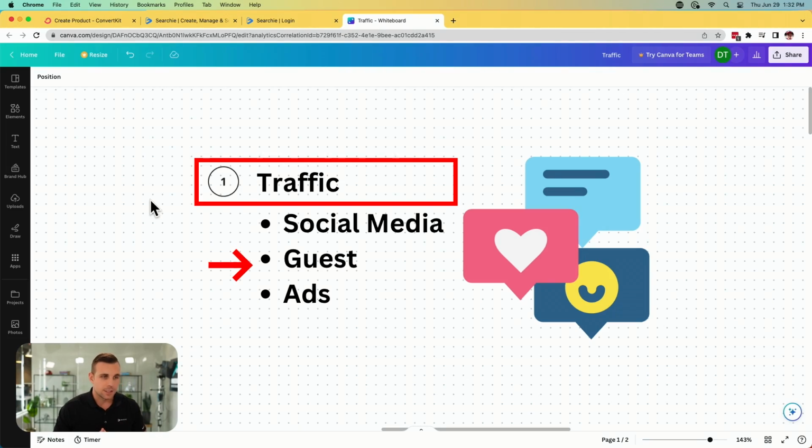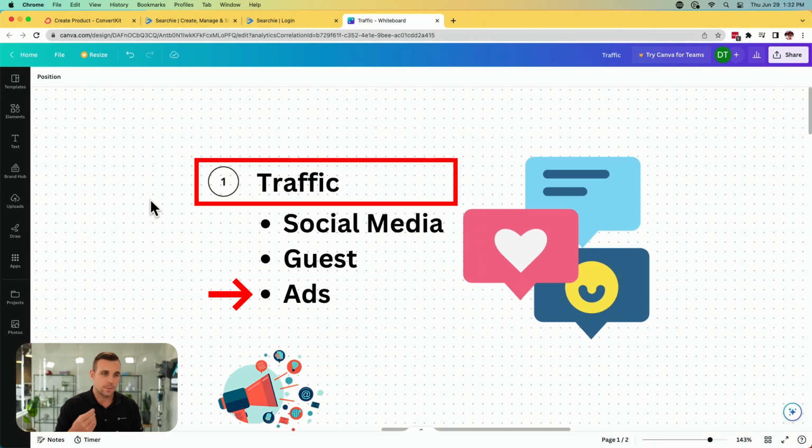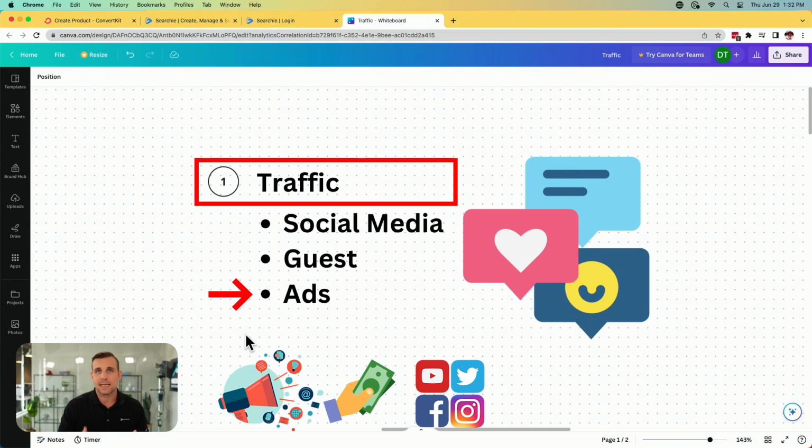And then the last option here, of course, is ads. This is where you're paying to get that exposure. You're paying to get in front of the ideal customers that you want to reach. So this could be Facebook ads, this could be Instagram, TikTok, Snapchat, what have you. But essentially, you're paying to get those clicks and to get those eyeballs.